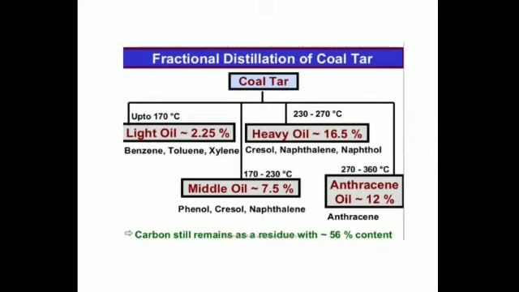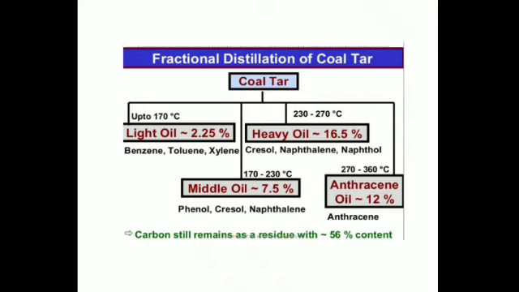Now coal tar, that is left behind as the black liquid in the conical flask. Is that clear? So it is a thick and black liquid. It has an unpleasant smell, and it is a mixture of different carbon compounds. On fractional distillation of coal tar many chemical substances are obtained, and these are used for manufacturing dyes, explosives, paints, varnishes, plastics, synthetic fibers and drugs.